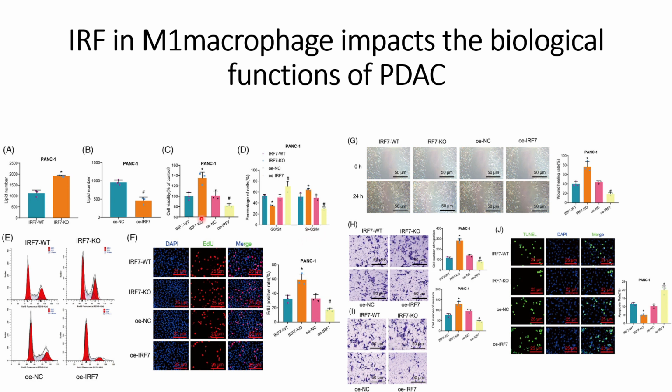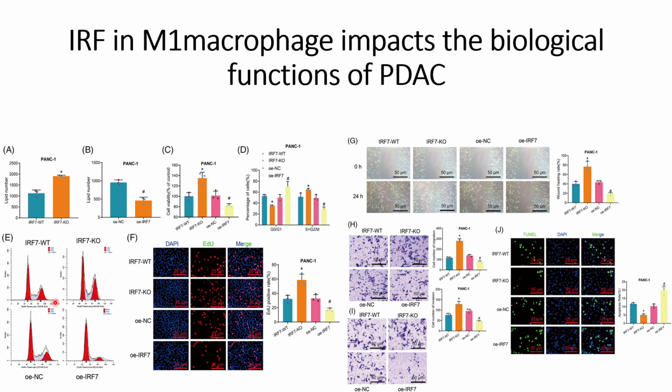And these things they have validated using a flow cytometer experiment also, where they can see that the G2 plus M phase is higher in the case of IRF7 knockout, and also where IRF7 is not overexpressed.